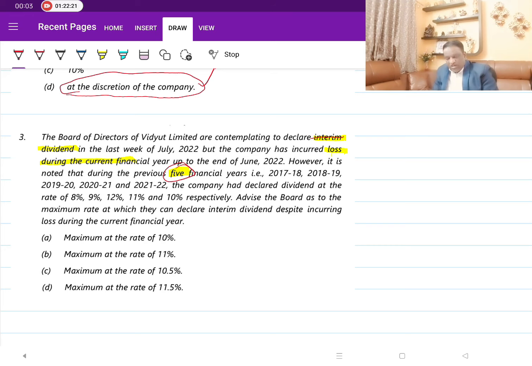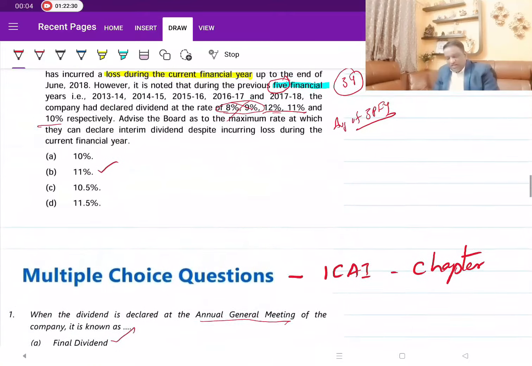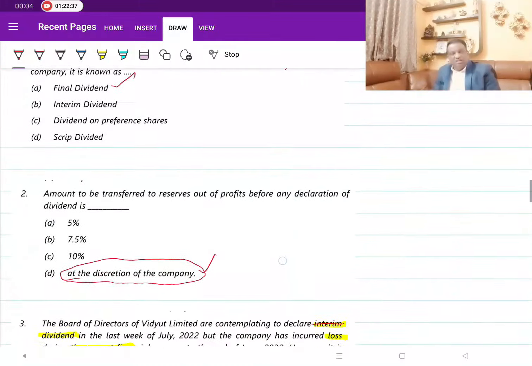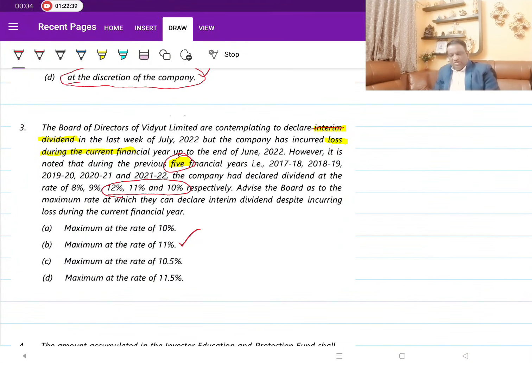You consider only the last 3 years. That's all. So when you consider, you will get this average of 11%. It is the same question that we have discussed here, just that the name of the company is different. Here it is Jiprise Pharmaceuticals, and here it is Vidyut Limited. But the point is the same. So again, as a matter of repetition, wherever you are paying interim dividend despite having losses in the current year, the maximum rate should not exceed the 3 years average. That is what you need to remember.